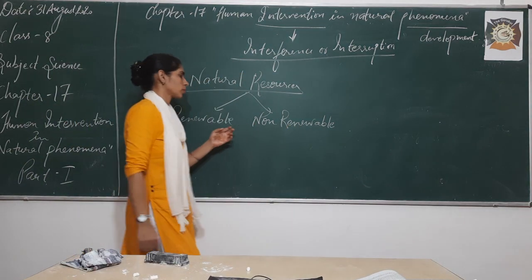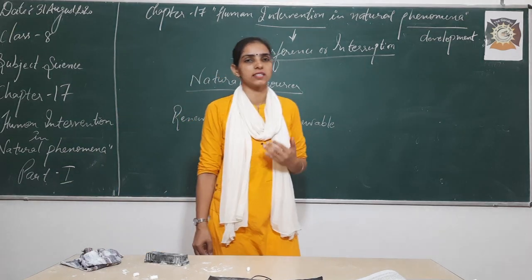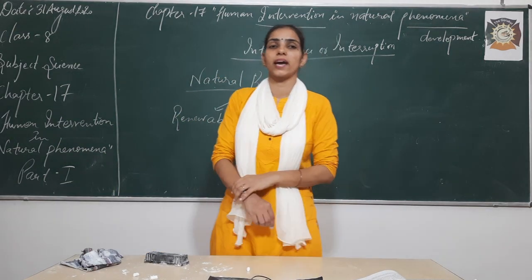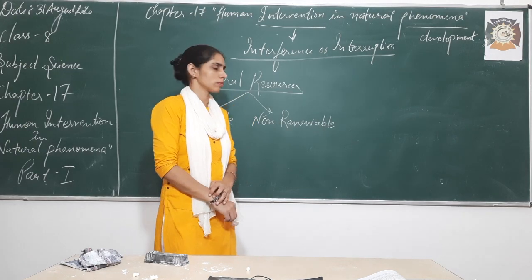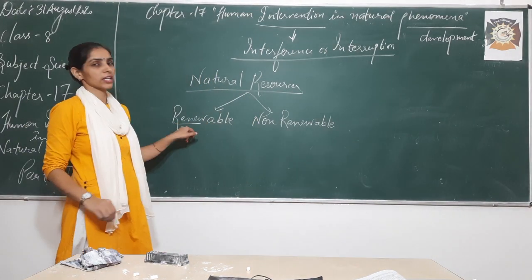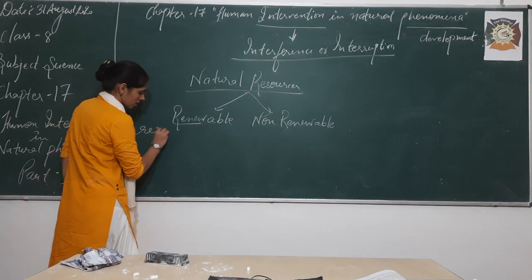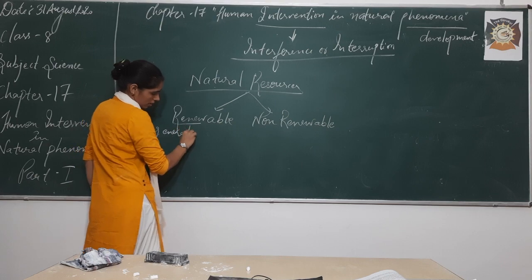Now there is a difference between renewable and non-renewable. What do we mean actually by renewable and non-renewable? As the name makes clear, renewable resources are those which can be renewed, regenerated or replaced.